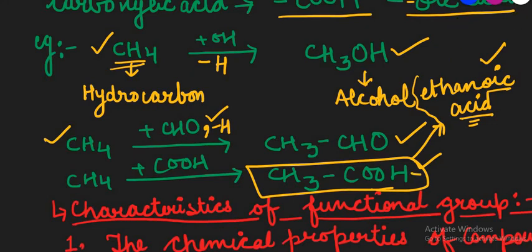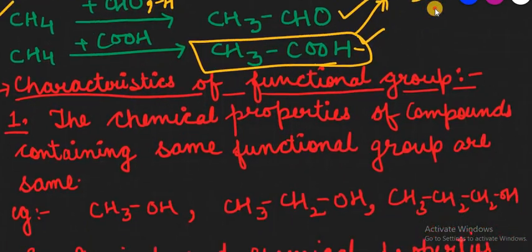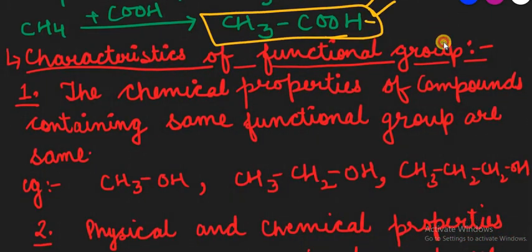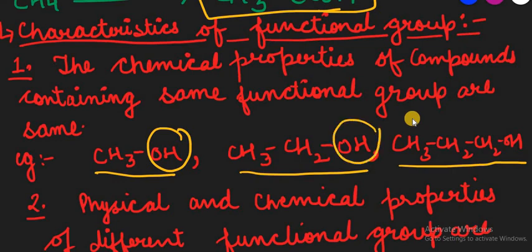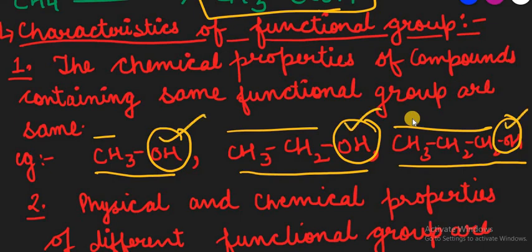Now, a few characteristics of the functional group. The functional group defines the chemical properties of the compounds. All the chemical properties of compounds containing the same functional group are the same. For example, we have CH3OH, CH3CH2OH, CH3CH2CH2CH2OH. So if this OH part is present with the carbon chain, whether the carbon chain is long or short, the properties of all those compounds are the same because they contain the same functional group. So this is the case.